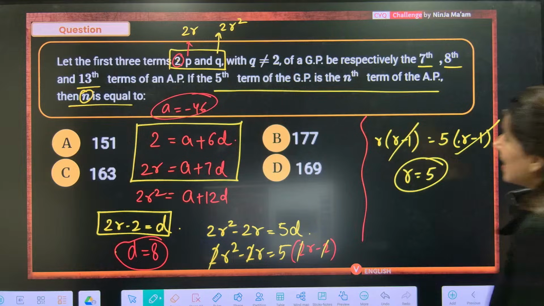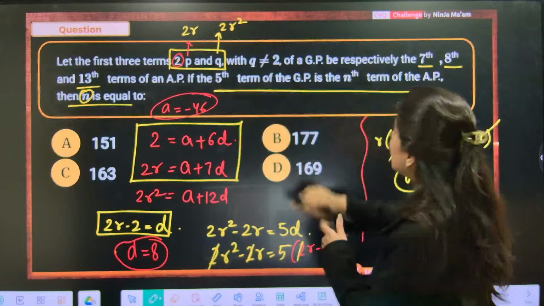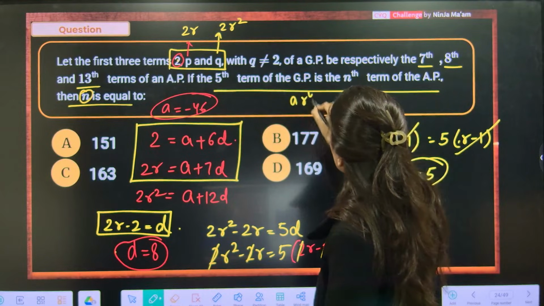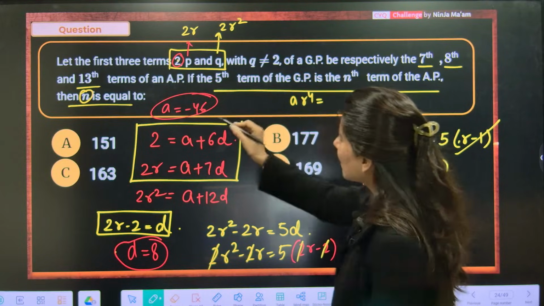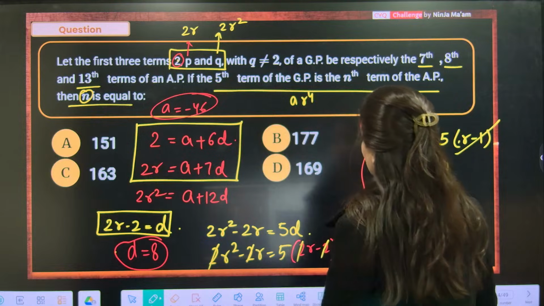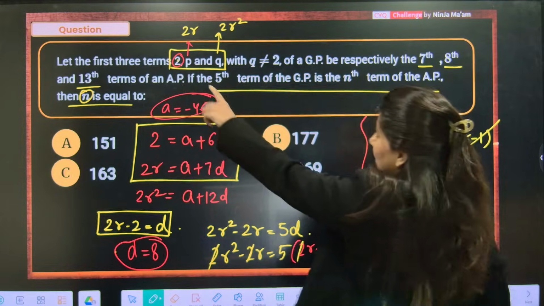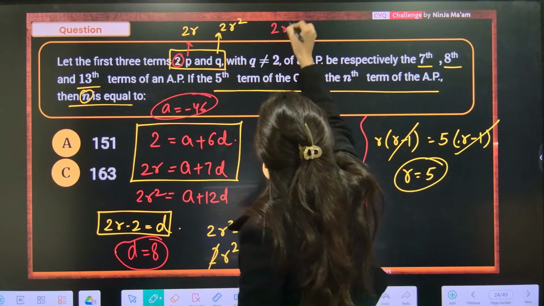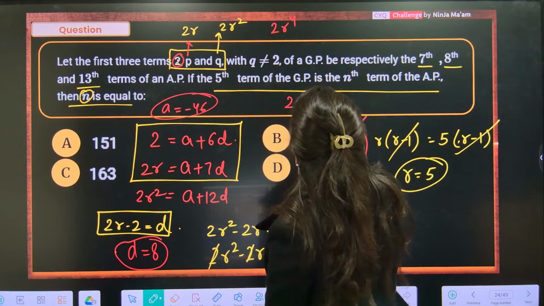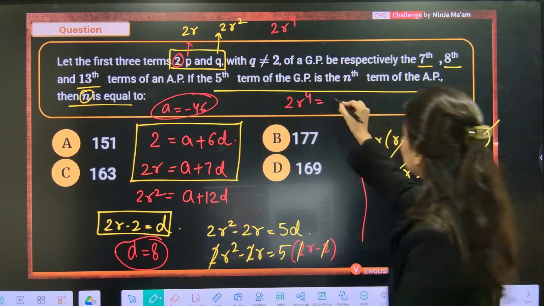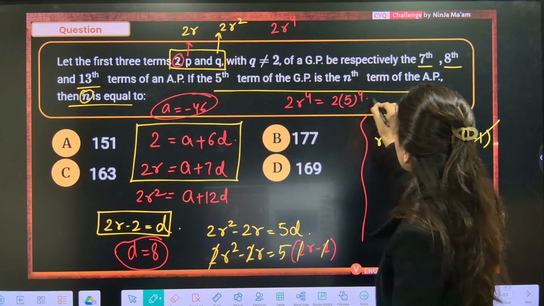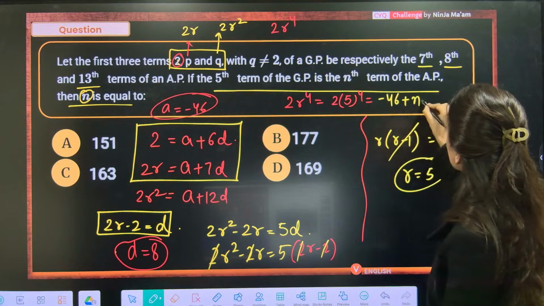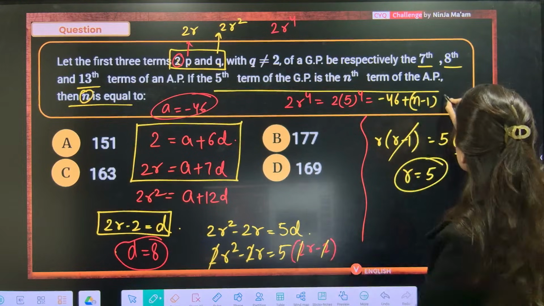Now what are they asking? The fifth term of the GP is which term of the AP? The fifth term of the GP, AR power 4. First, second, third, fourth, 2R cube, and the fifth term is 2R power 4. 2R power 4 is 2 times 5 power 4, and that equals A plus n minus 1 times d, so minus 46 plus n minus 1, and the common difference d is 8.